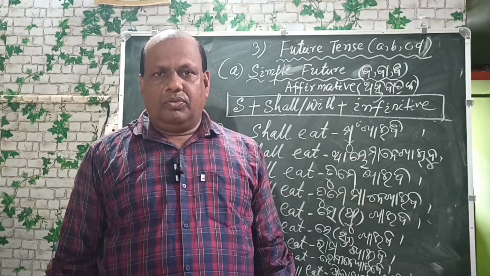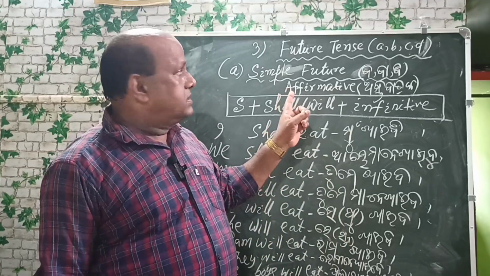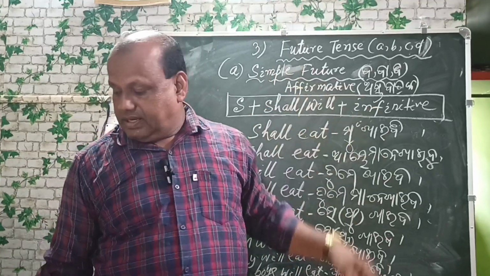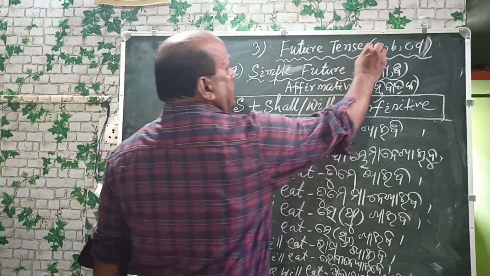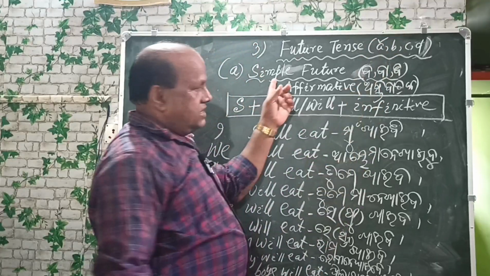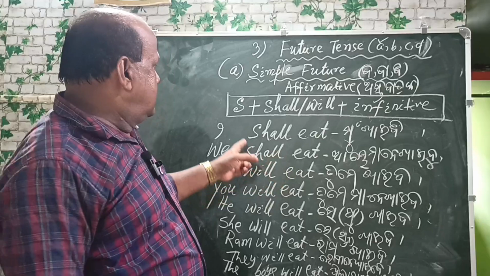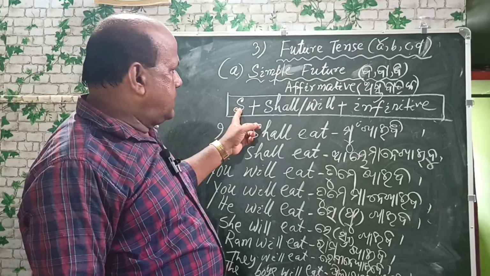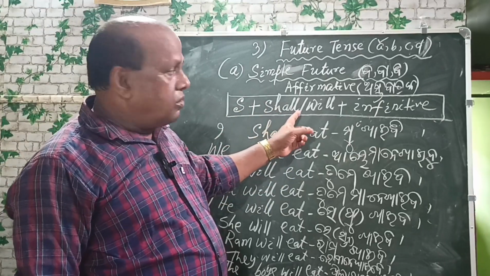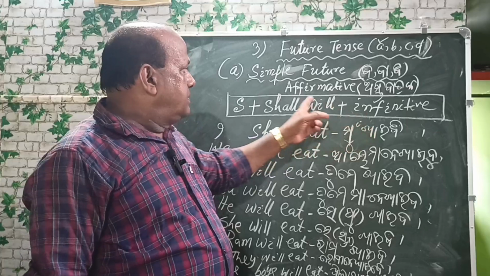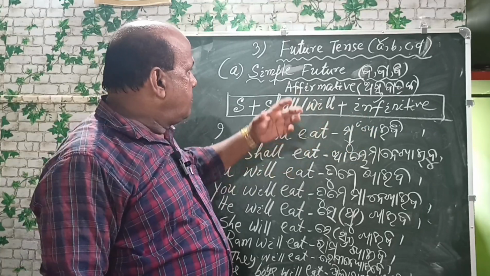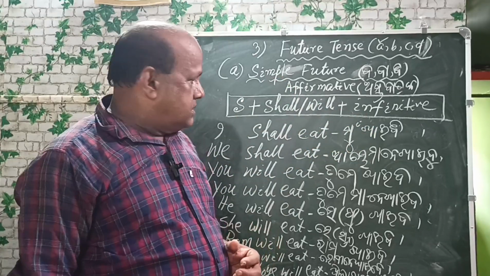Today we will discuss the future tense. Number one is a simple future. The frame of this tense is subject plus shall or will plus infinitive. It is the frame of a simple future tense.